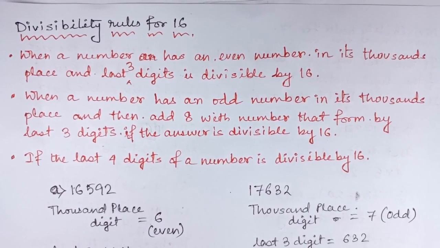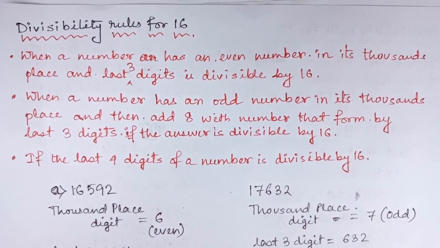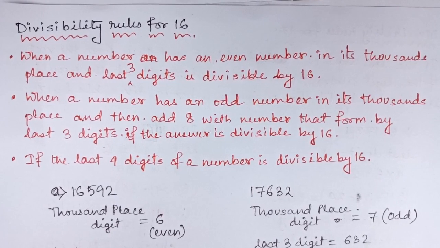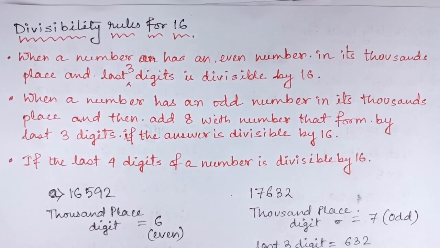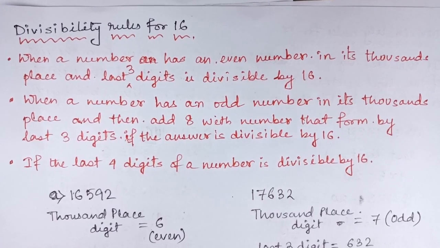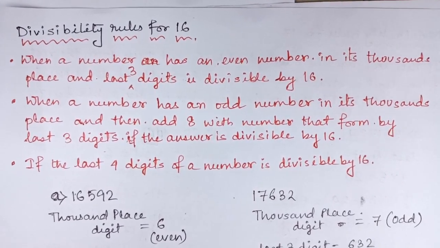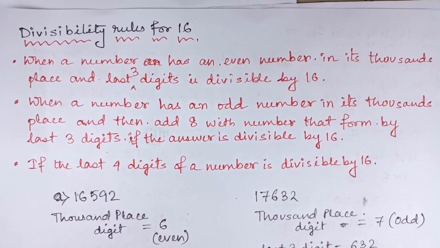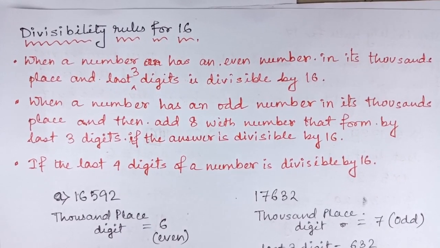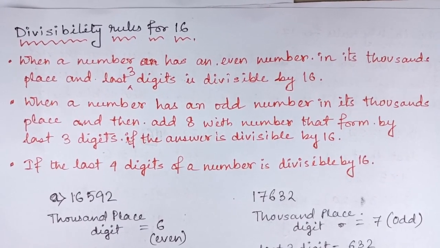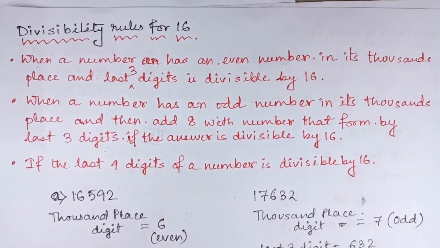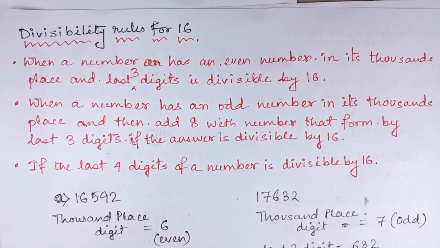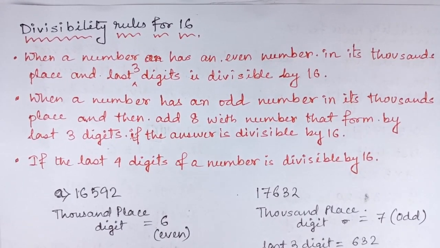If a number has an even number in its thousand place, then take the last 3 digits of the number. If the last 3 digits are divisible by 16, then the number must be divisible by 16. Okay. Second rule, if a number has an odd number in its thousand place, then add 8 to the last 3 digits. If the answer is divisible by 16, then the whole number is divisible by 16. In short, there is another rule. If the last 4 digits are divisible by 16, then the whole number is divisible by 16 also. Okay?